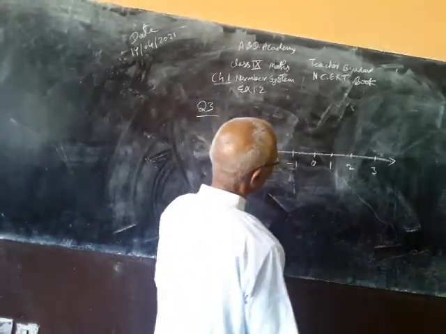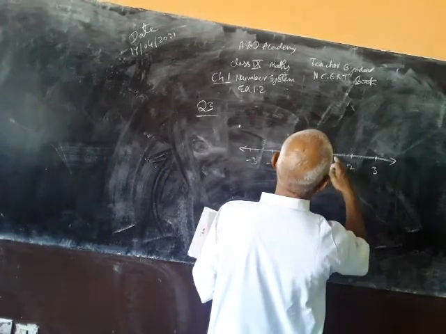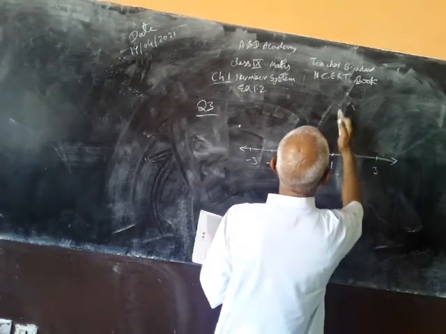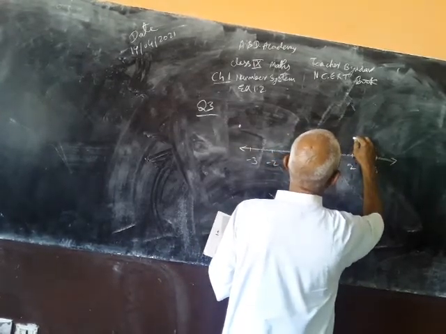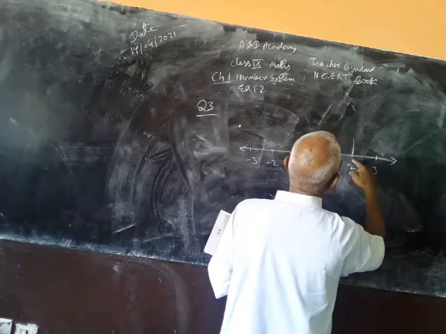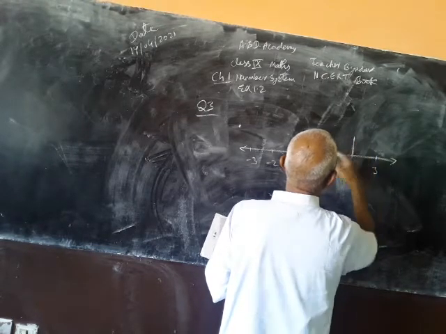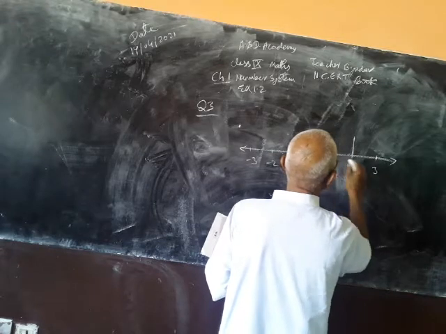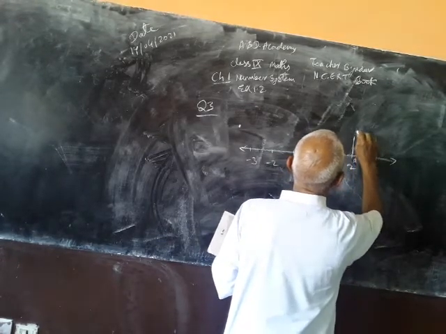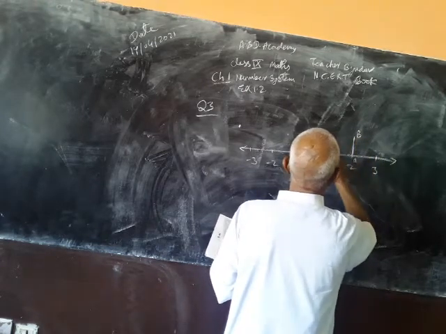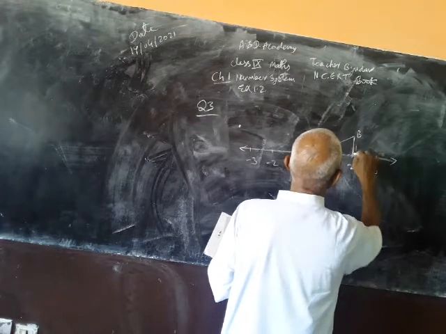To take the square root of 5, there are two options. Either at 1, draw a perpendicular line of 2 units, or at 2, draw a perpendicular line of 1 unit. Here is the distance O, here A. OA is 2 units, and AB is 1 unit. If we join it, it is 2 and 1.